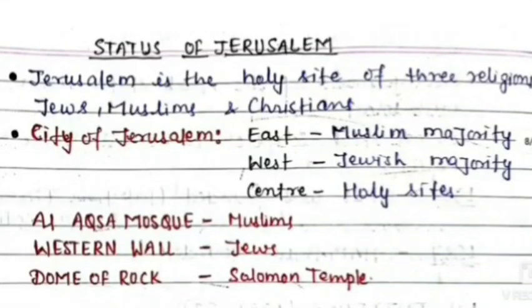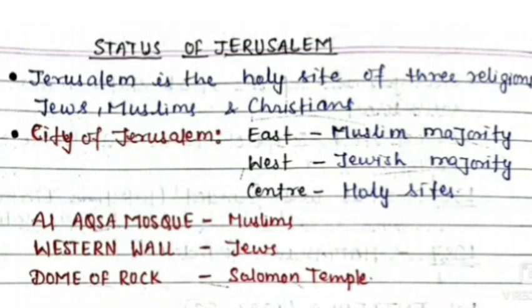Now talking about the status of Jerusalem, Jerusalem is a very important place, and it is the holiest site of three religions, the Jews, Muslims and Christians. In the city of Jerusalem, a variety of populations are living. In the eastern side, the population is Muslim majority. In the western side, it is Jewish majority, and in the center, all the holy sites are located.